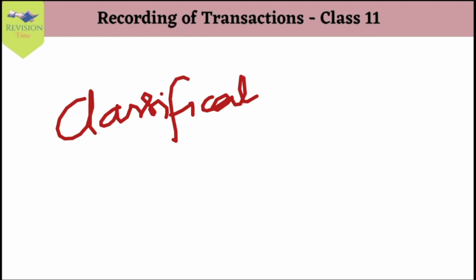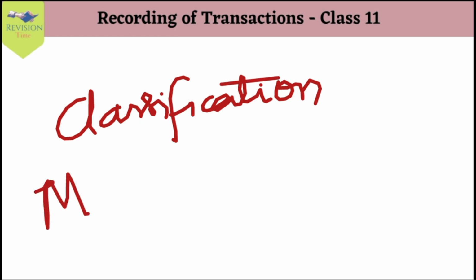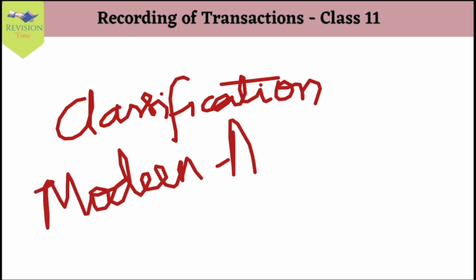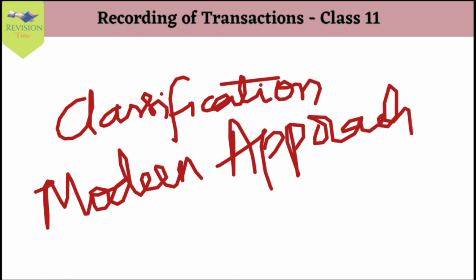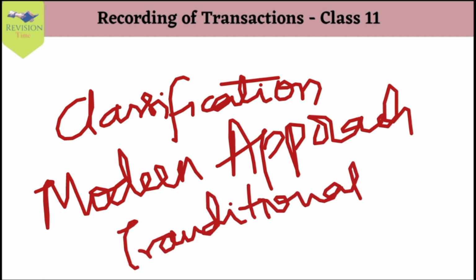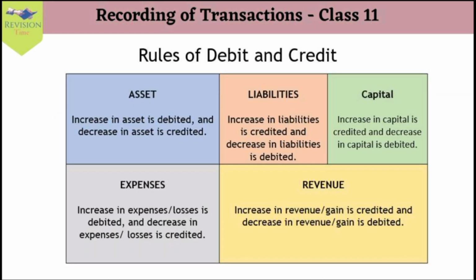Welcome to Revision Time. In our previous video, we studied the classification of accounts and classified it as the modern approach and the traditional approach of classification of accounting. Under the modern approach, we studied the classification of 5 categories of account for the purpose of recording transactions, and those were assets, liabilities, capital, expenses, and revenue.